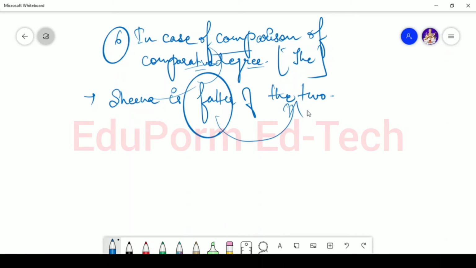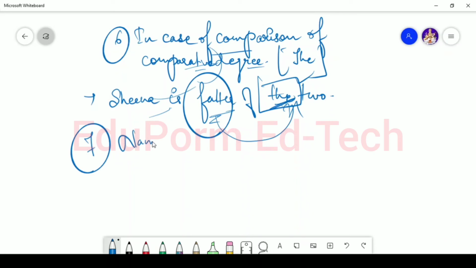We are talking about two people, maybe two girls, and we are saying that between the two of them, Sheena is the fatter one. So in the case of comparison of comparative degree, the is used. Likewise here, Sheena is the fatter of the two.